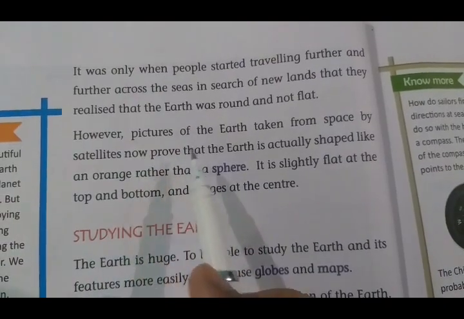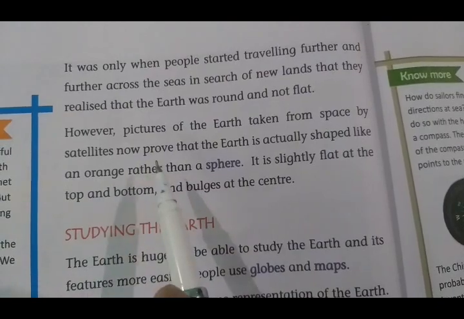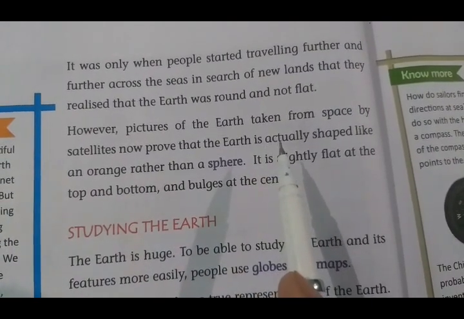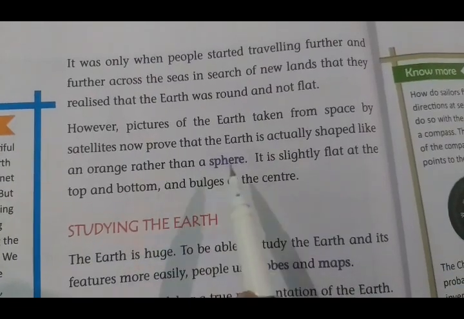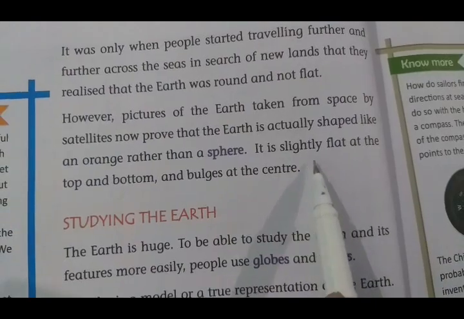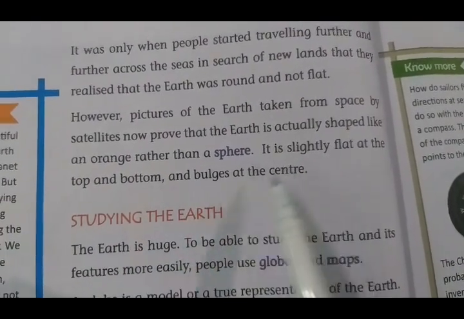However, pictures of the earth taken from space by satellites now prove that the earth is actually shaped like an orange rather than a sphere. It is slightly flat at the top and bottom and bulges at the center.